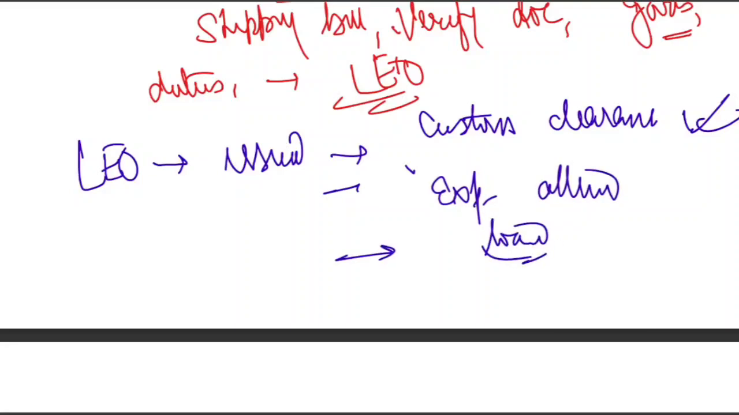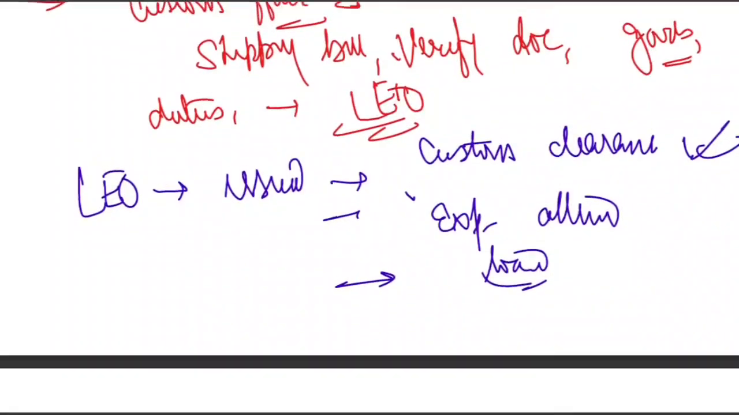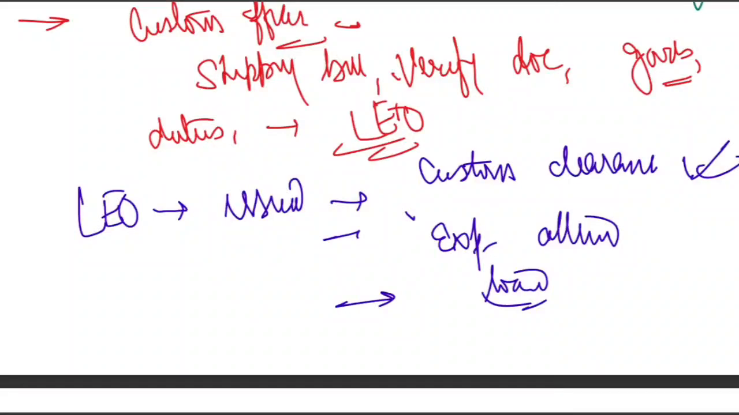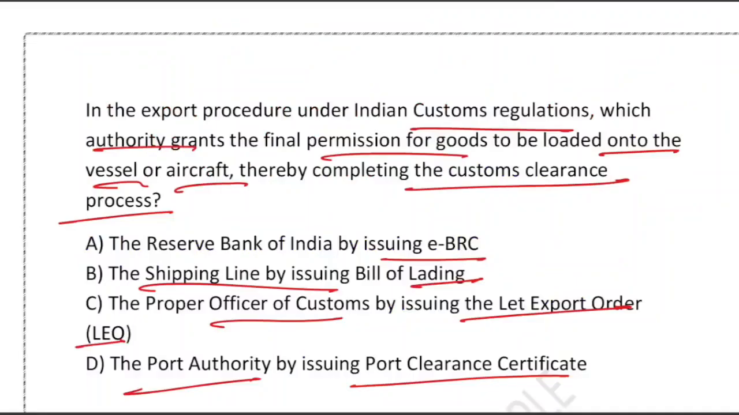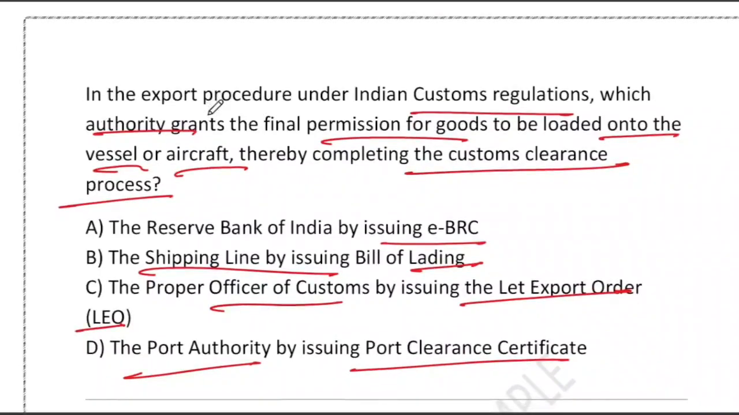LEO, late export order, has to be issued. So LEO is a final approval from the custom stating that goods are allowed to leave India. And who issues it? The proper officer of custom, not port, not shipping line, not RBI, right? And it is issued after the shipping bill verification, duty assessment, examination of cargo, and regulatory compliance. So the authority that grants the permission is the proper officer of custom. Yes, option C is correct, right? Without LEO, goods cannot be loaded onto the vessel or aircraft.